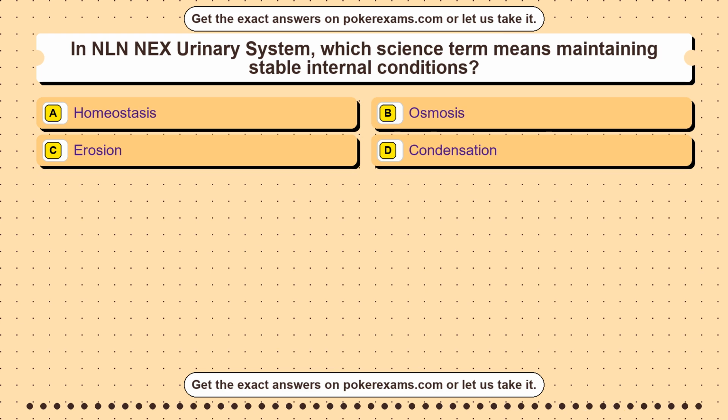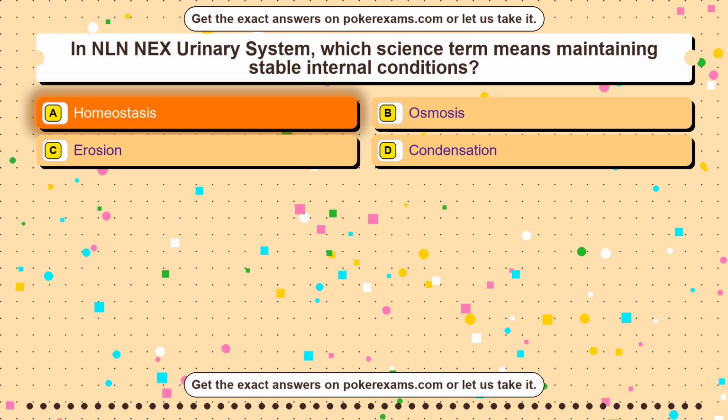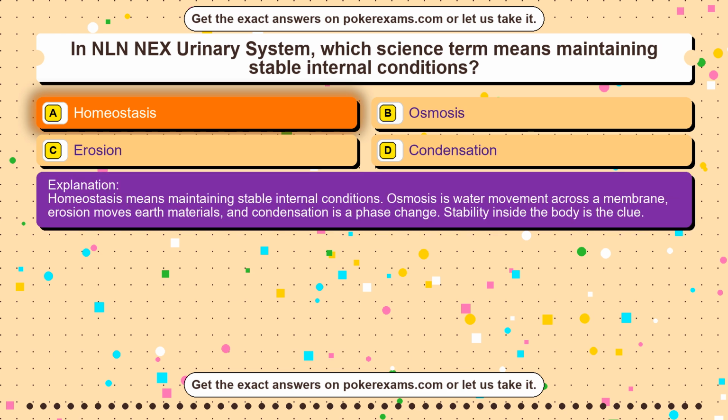Question 13. In NLN NEX urinary system, which science term means maintaining stable internal conditions? Option A homeostasis. Option B osmosis. Option C erosion. Option D condensation. The correct answer is option A. Homeostasis. Homeostasis means maintaining stable internal conditions. Osmosis is water movement across a membrane, erosion moves earth materials, and condensation is a phase change. Stability inside the body is the clue.